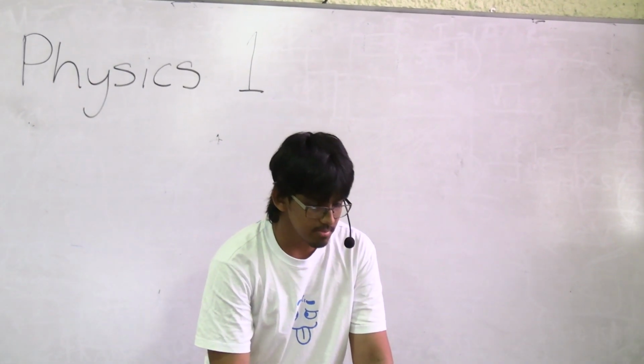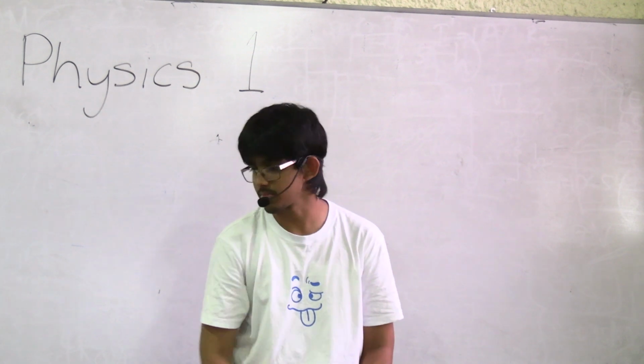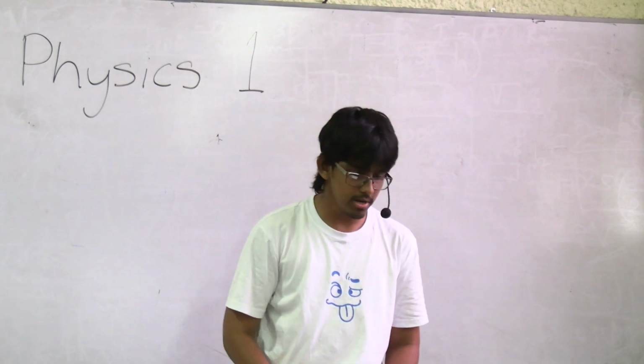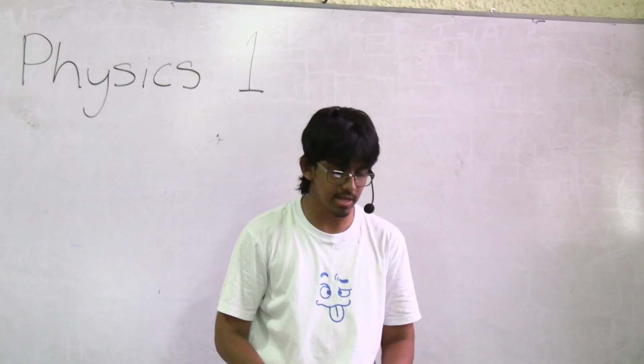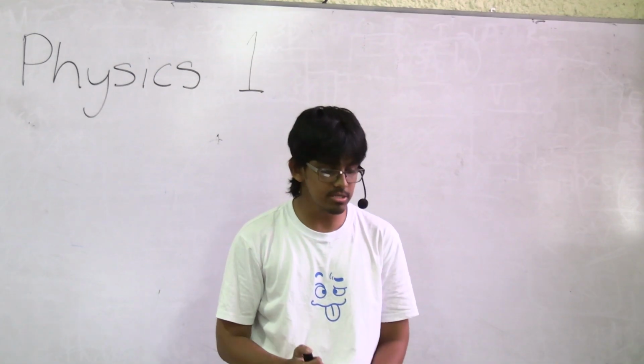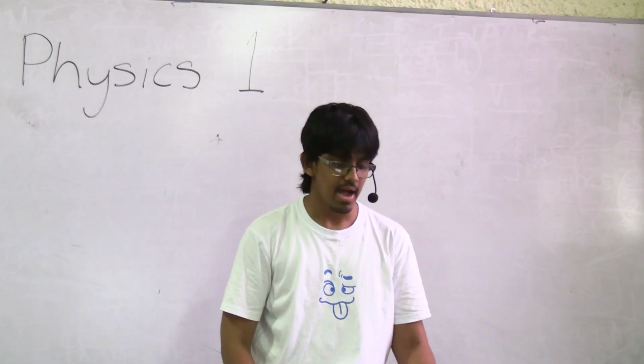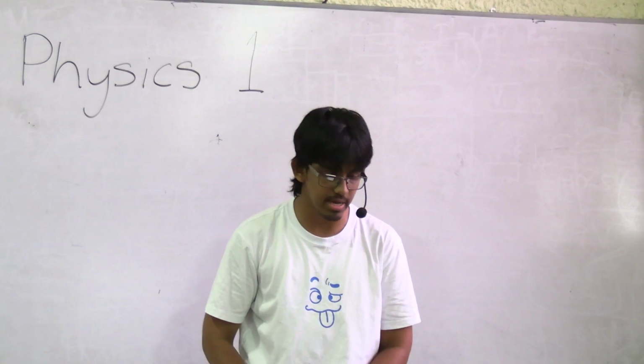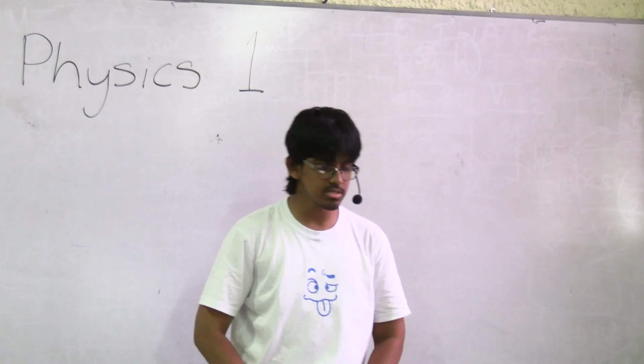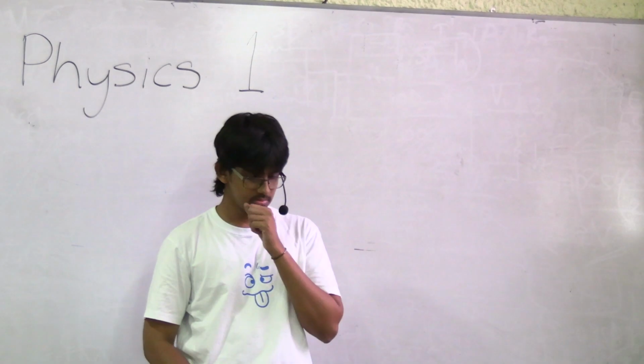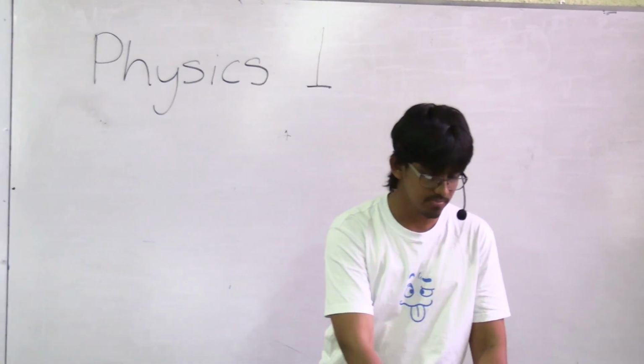The focal length of a mirror is 30 centimeters. When an object is kept on the principal axis of the mirror, the image formed by the mirror is real and its size is equal to the size of the object. The distance from the mirror to the object is.